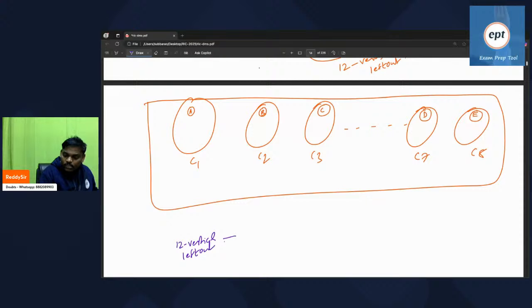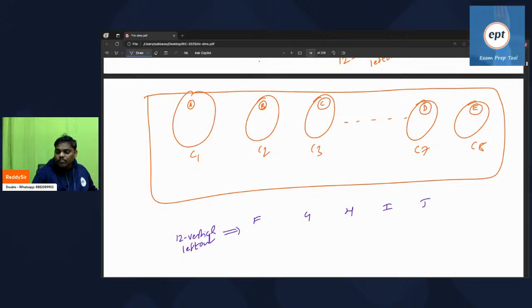Assume F is the first vertex, G is the next vertex, H is the next, I is the next, J is the next. Like that, assume 12 vertices are there. Some people are asking, sir, where will I keep these? You keep them wherever you want. In any component you can keep, in one component or in many components. It's up to you. Let us assume I kept F here.